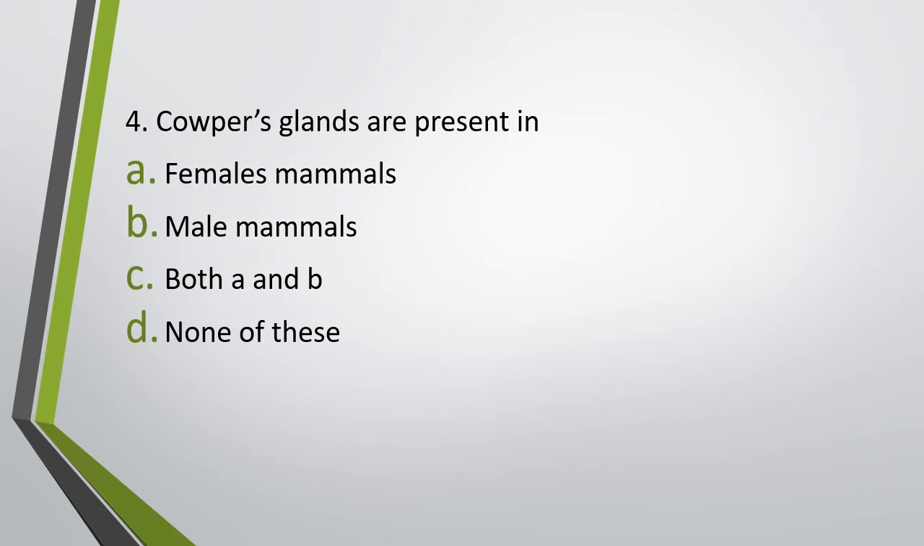Question number 4. Cooper's glands are present in female mammals, male mammals, both male and female, or option D, none of these. Cooper's glands are found in. Correct answer is option A. It is found in male.